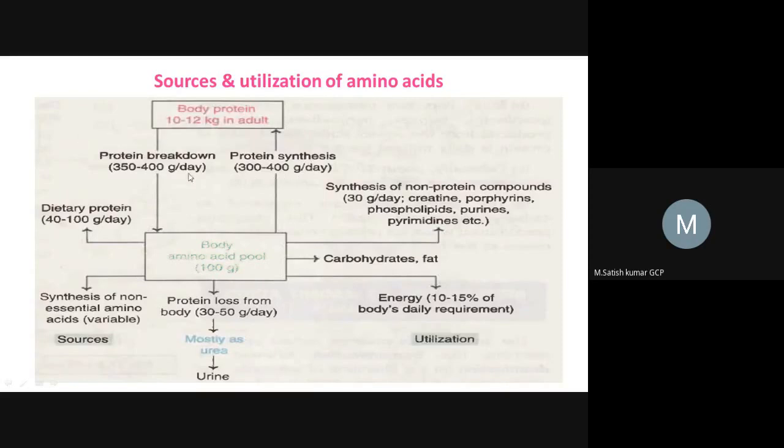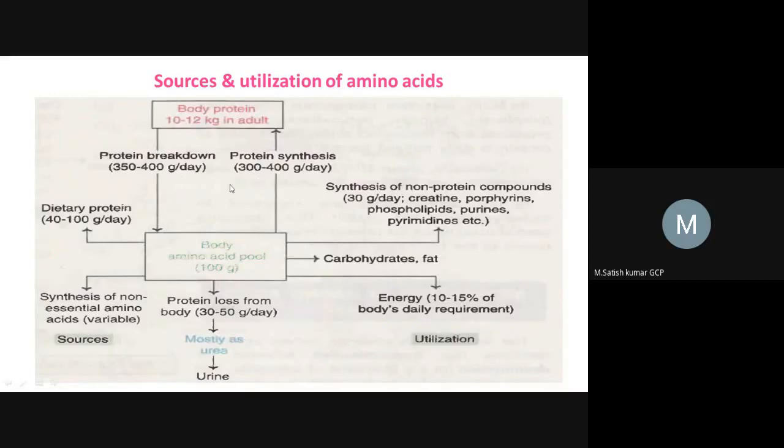So how much protein gets broken down? It is almost equal to protein synthesis, right? So that's why the body is not mainly depending upon the dietary protein source. Why? Because when the complete protein molecules break down, they will be utilized. But even though, these dietary proteins are very essential. So why? Because to maintain this balance,